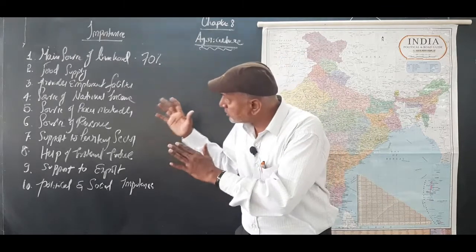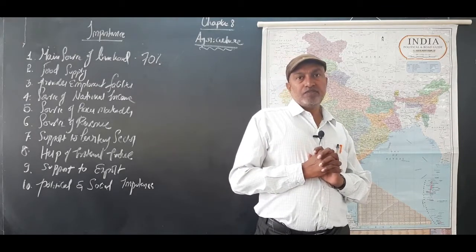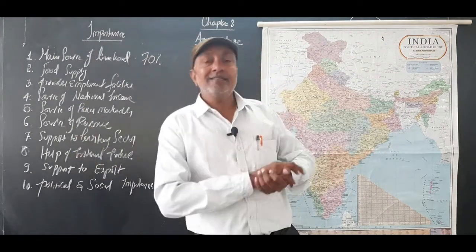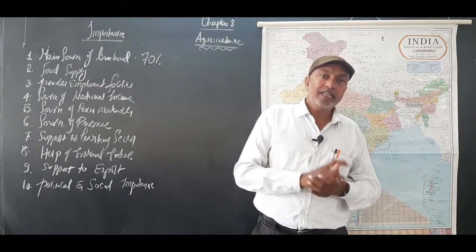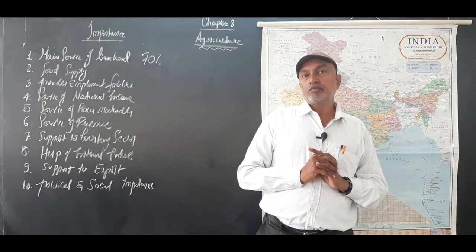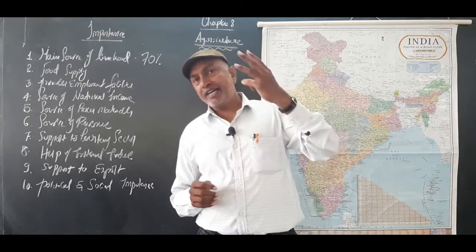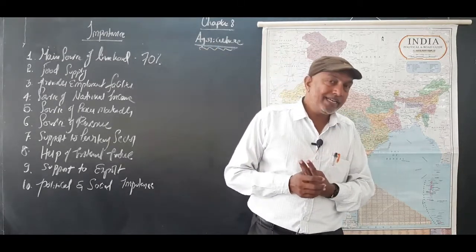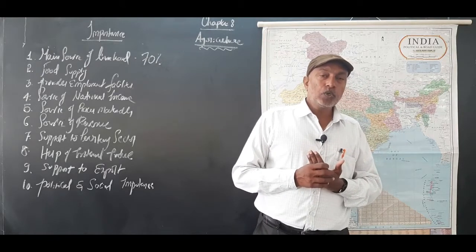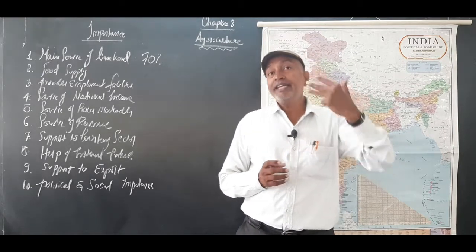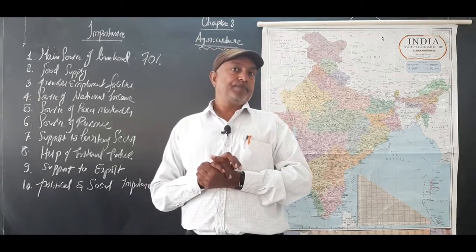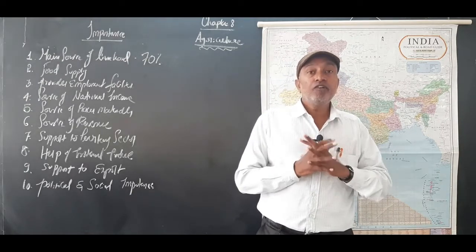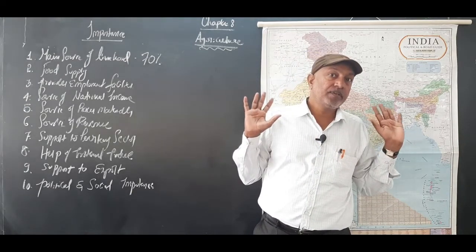Agriculture is the source of food which supplies food to the people living in the entire country. 130 crore people live here, and every day they depend on food. Breakfast in the morning, afternoon, every day, 3 times on average. 130 into 3 crore, so more than 390 crore meals per day. 390 crore meals per day are needed in our country on average.